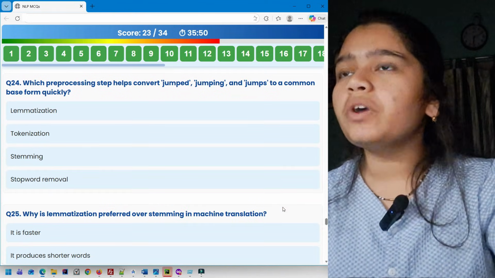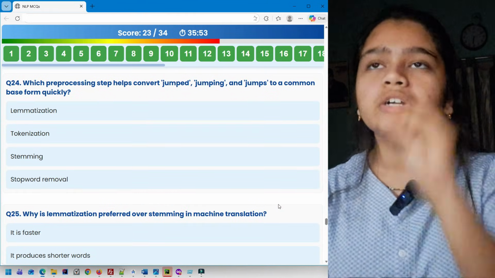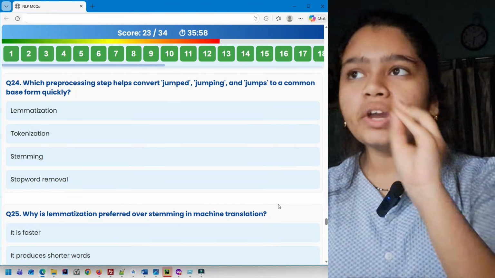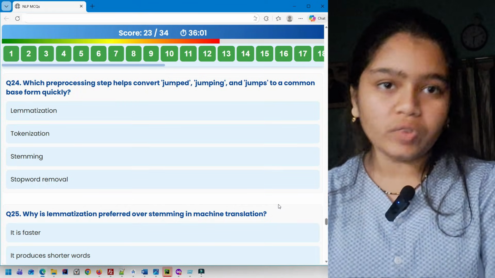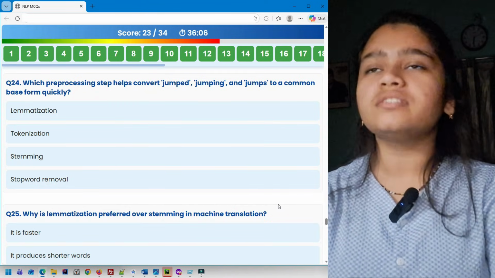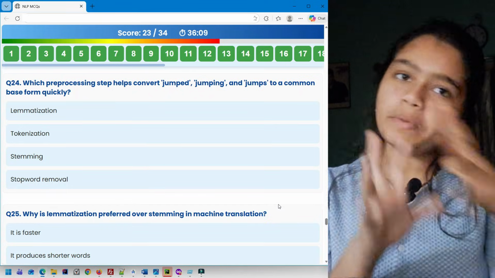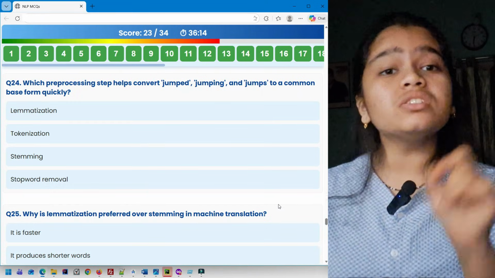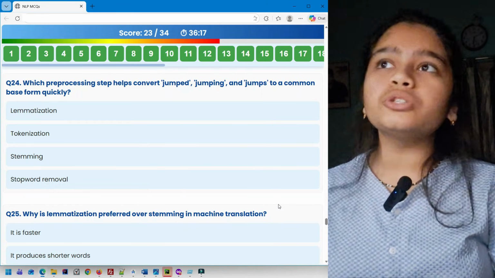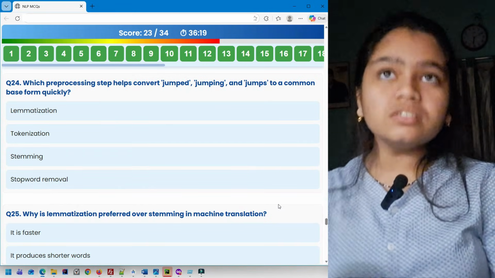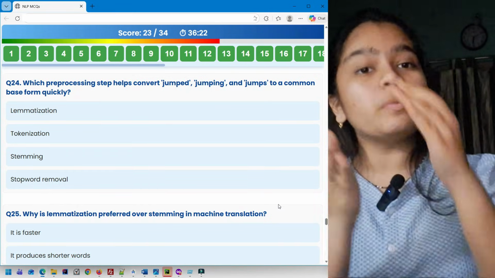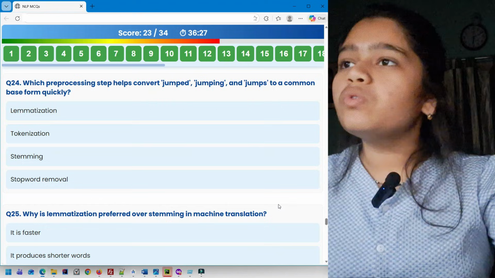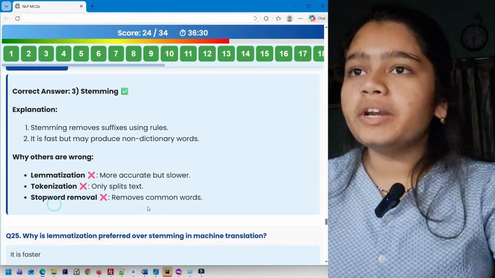Question 24. Which pre-processing step helps convert jumped, jumping and jumps to a common base form quickly? Lemmatization, tokenization, stemming and stop word removal. Lemmatization, this converts word to a base form. But does it do it quickly? Quickly is mentioned here. Lemmatization is a very slow process. Tokenization, no. Stemming, yes, this is the one because this converts word to the base form and very quickly as well. Stop word removal, no. So it's going to be stemming. You can read the explanation.